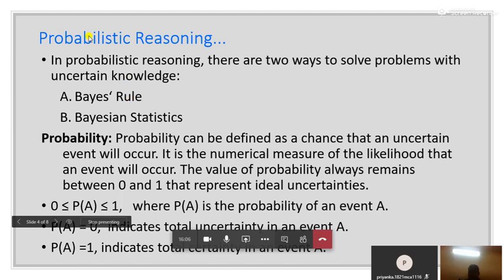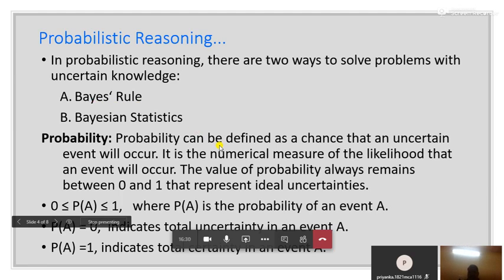The second is Bayesian statistics. Bayesian statistics means using a Bayesian network, which we will discuss later. In today's lecture I will cover Bayes rule or Bayes theorem.